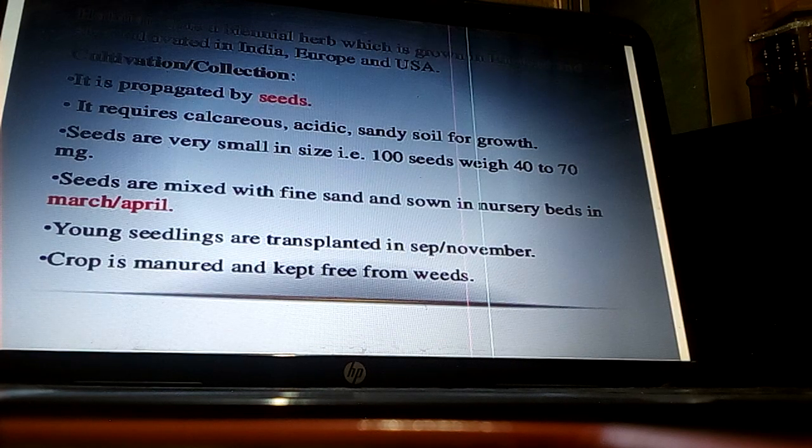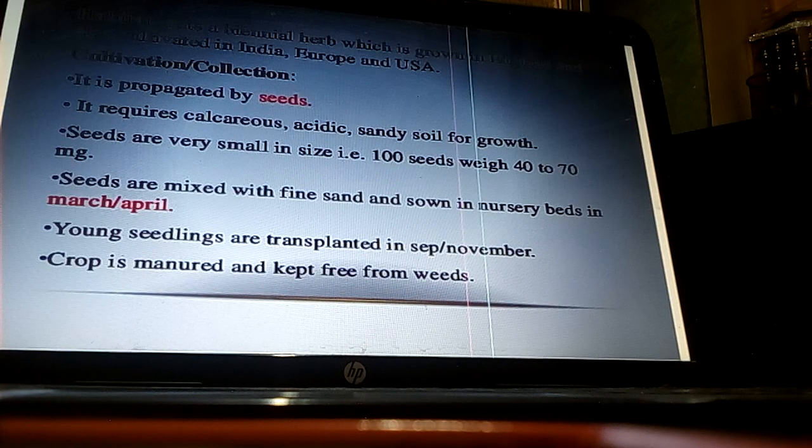Habitat: it is a biennial herb which is grown in England and also cultivated in India, Europe and USA. Cultivation and collection of digitalis leaves. It is propagated by the seed propagation method.